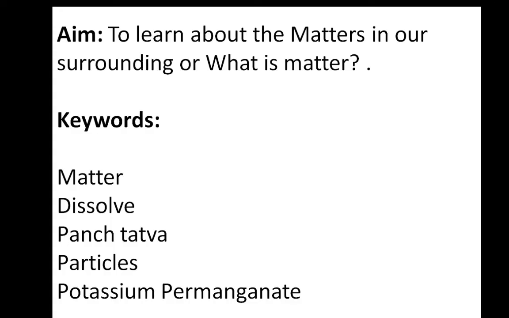So write down the aim of this chapter or this lesson, that is to learn about matter in our surroundings, or what is matter. Keywords are matter, dissolve, panchatattva, particles, potassium permanganate. Write down keywords: matter, dissolve, panchatattva, particles and potassium permanganate.